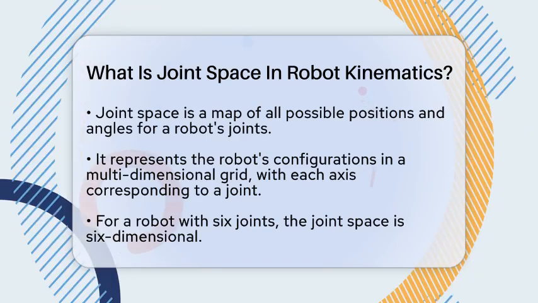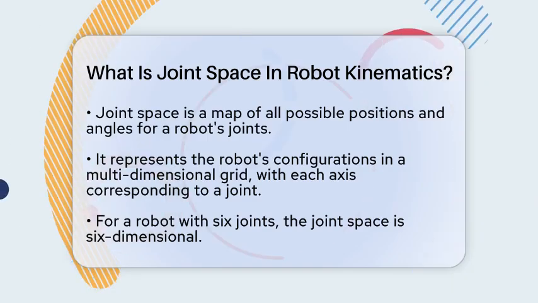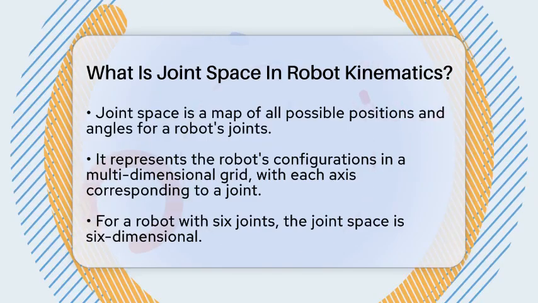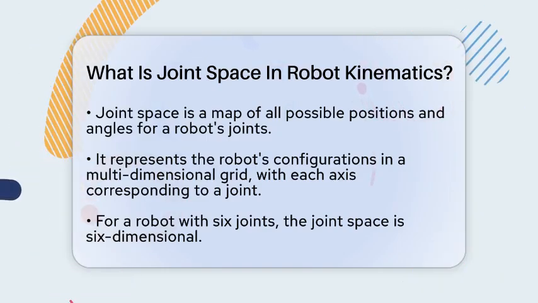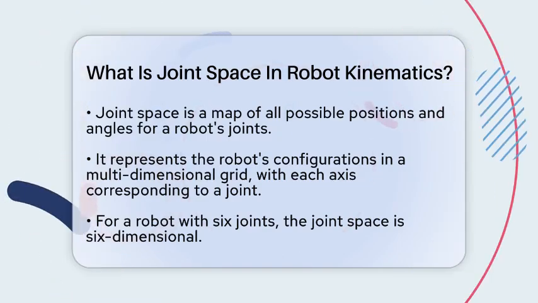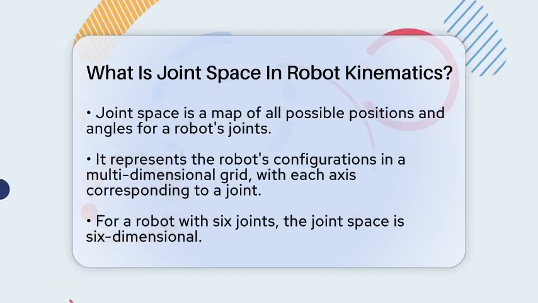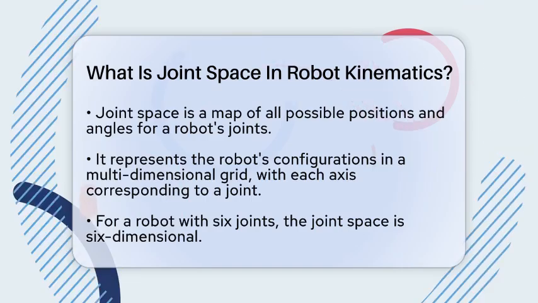It's like a map of all the possible ways a robot can position its joints. Each joint, whether it rotates or slides, has a range of motion. When you combine all these ranges, you get a space that describes every possible configuration of the robot. Think of it as a big, multi-dimensional grid where each point represents a specific pose of the robot.